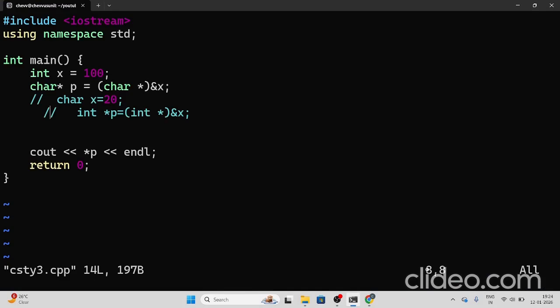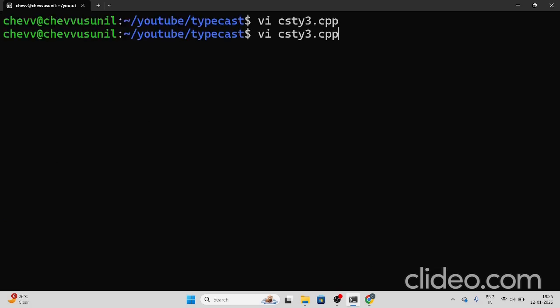We already provided the program. Here we have one integer variable x assigned the data 100, and one character pointer p. I'm trying to give the address of the integer variable to the character pointer without any external typecasting. We will see what output we get. Basically, C++ has strict type checking, as we know from before.